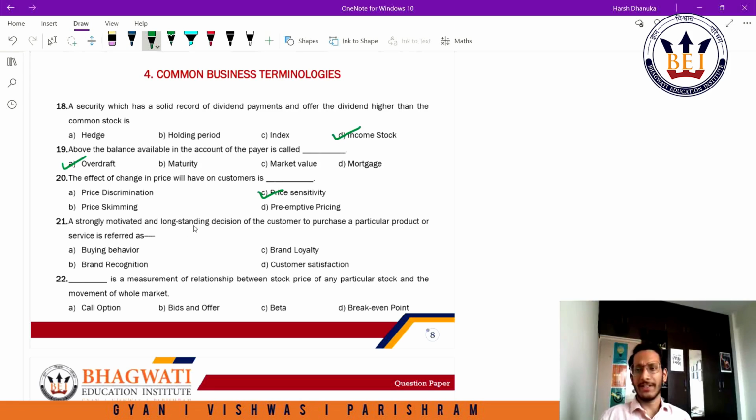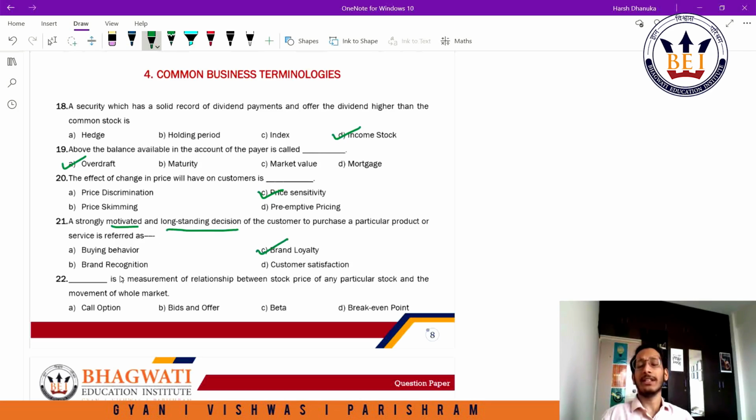A strongly motivated and long-standing decision of the customer to purchase a particular product or service is referred as a strongly motivated and long-standing decision. That means this is well planned in advance. The customer knows that he or she would buy only this particular product, and this happens only when you're very loyal to a particular brand, right? Because you know that, say, I'm always going to buy Nike, right? So I'm loyal to the Nike brand. So the answer here would be C.